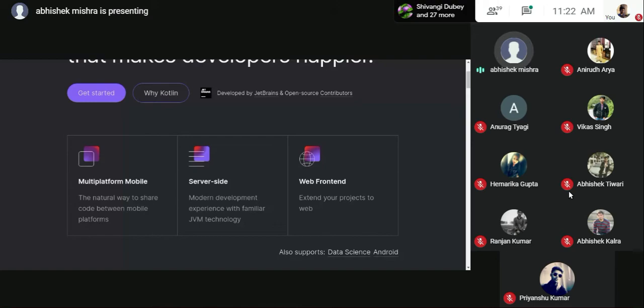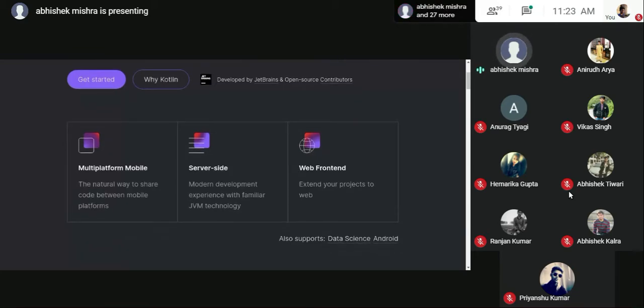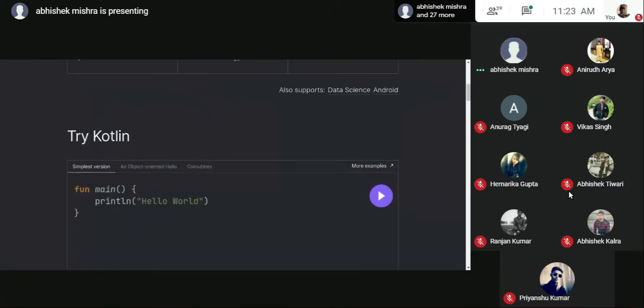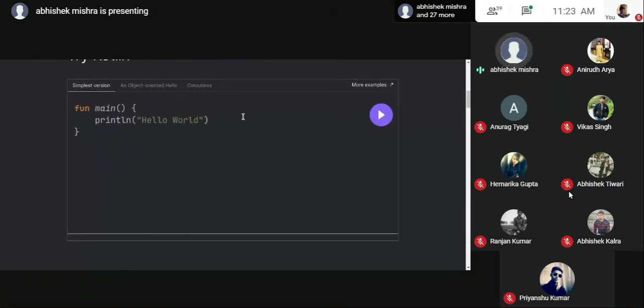This is multi-platform mobile, where you can share code between multiple platforms, for Android itself and server side. This might be a new term for you, but for running Java code, we need a Java virtual machine installed on our device or laptop, whatever we have. And this is basically a next step in that case. And web front end: it can be used to design web front end also, for those of you who are web developers. Now this is the playground.